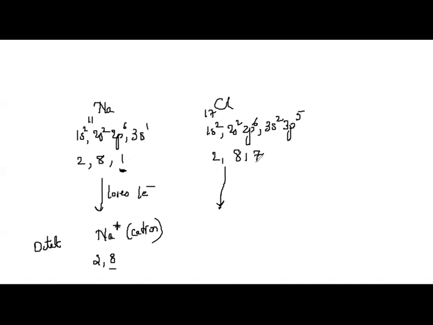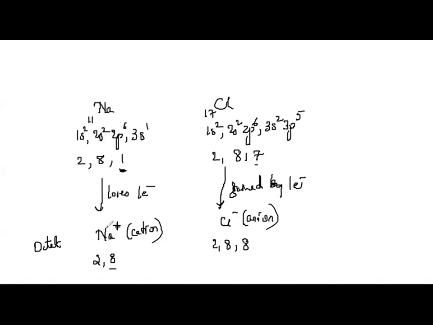Chlorine wants only one electron. I cannot say chlorine loses electrons, right? It has high electron gain enthalpy because of its smaller atomic size. So it just needs one electron to have a complete octet in its outermost configuration. Therefore, this electron which is lost by sodium will be gained by chlorine. So when chlorine gains one electron, it becomes Cl-, that is an anion. And what will be the configuration? 2, 8, 8. So you can see there is a cation and an anion.